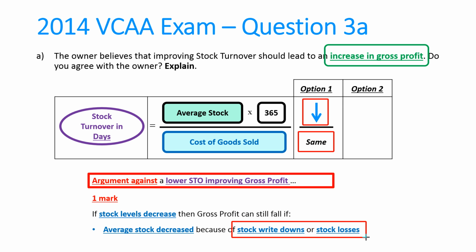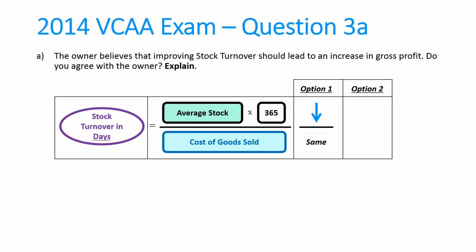Well, that will actually decrease my gross profit. It comes out as adjusted gross profit, but it's still gross profit. That will decrease if I sell the exact same number of goods as last year and keep average stock lower. Well, if I've got more stock write-downs and stock losses, I'm actually going to have a lower gross profit. So the owner's argument is incorrect. Lastly, for option 1, that's the way we can achieve it.